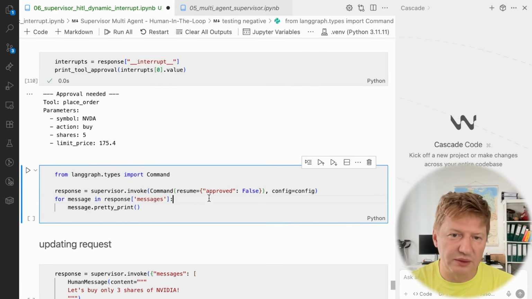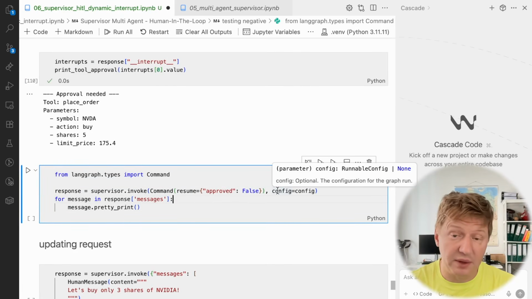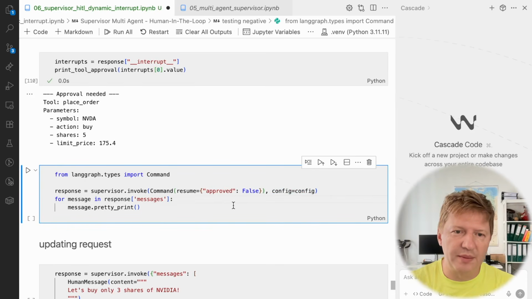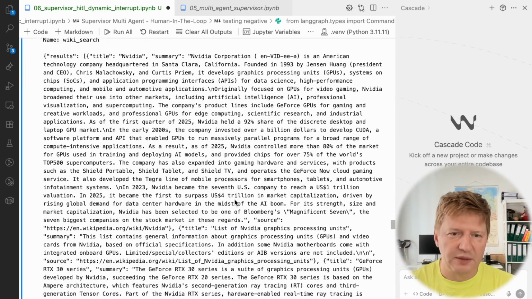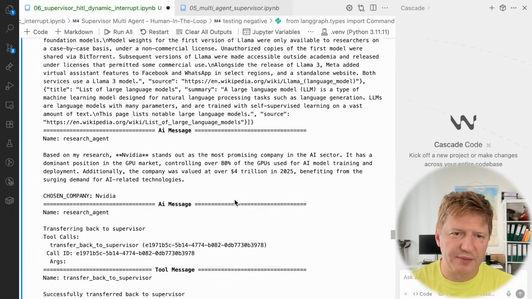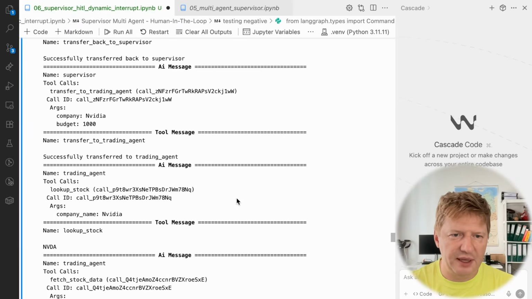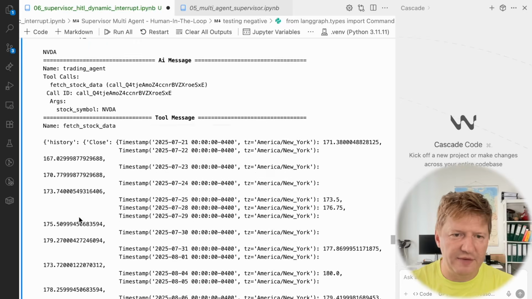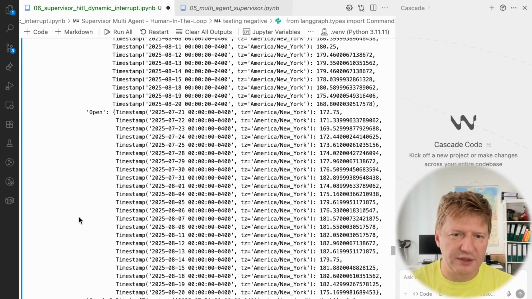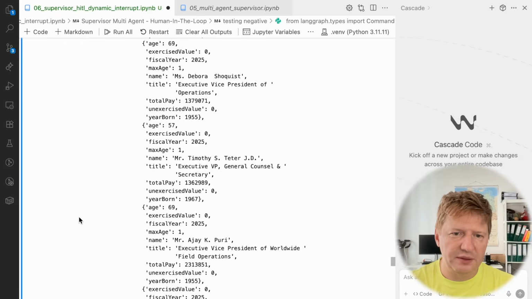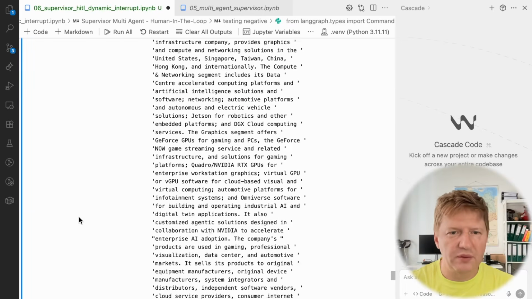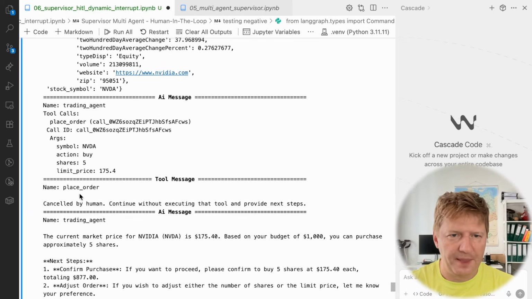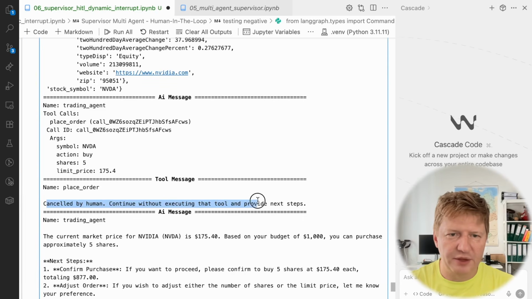I'm saying, okay, no, sorry guy, I'm not gonna approve it. And the config points to the proper memory state, right? So I'm scrolling till the end because this is a repetition of the previous state, and NVIDIA, then we had here a risky tool, which is place order, and it was cancelled by human.